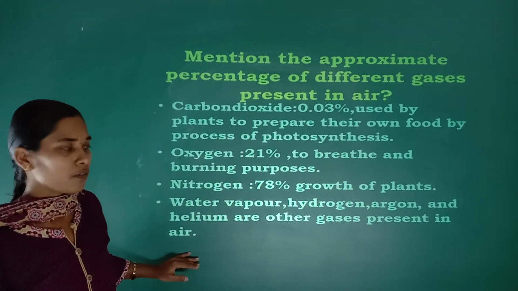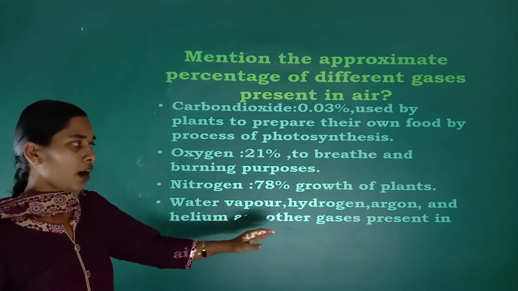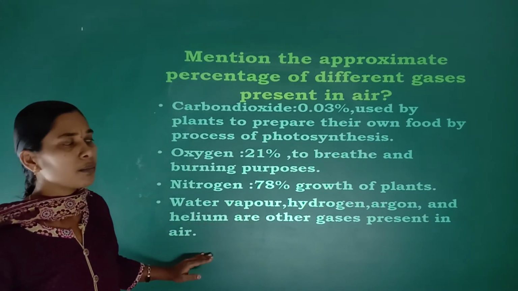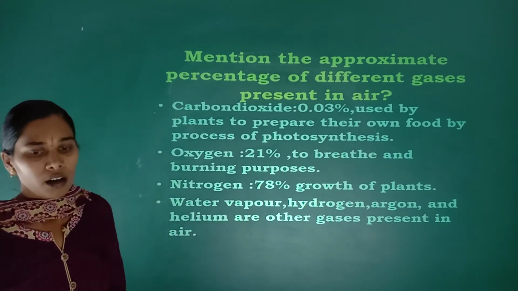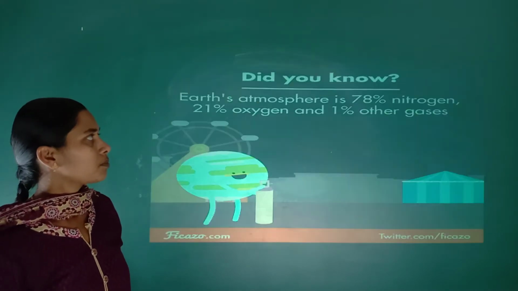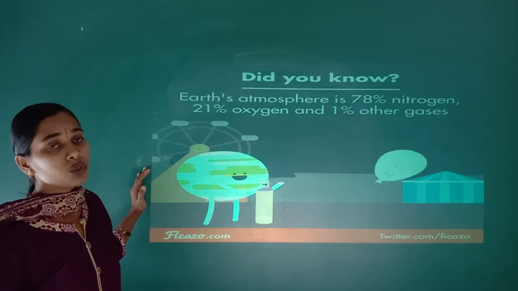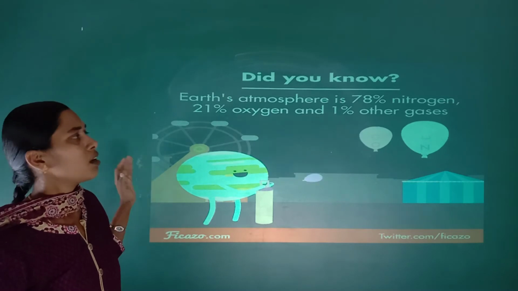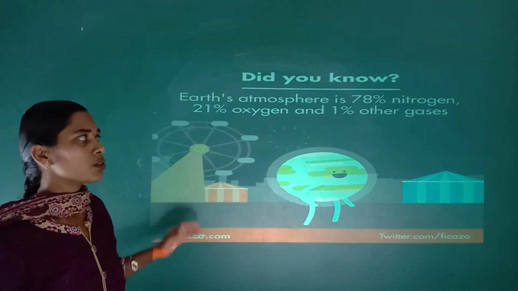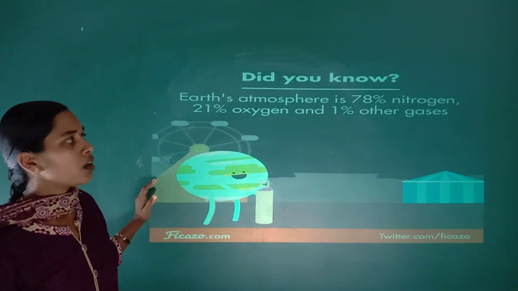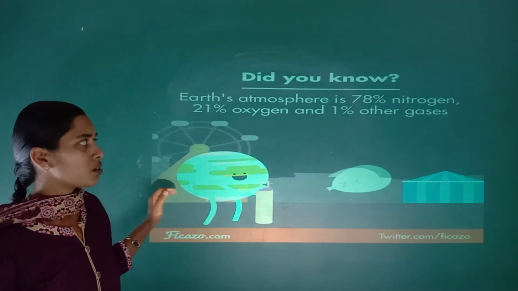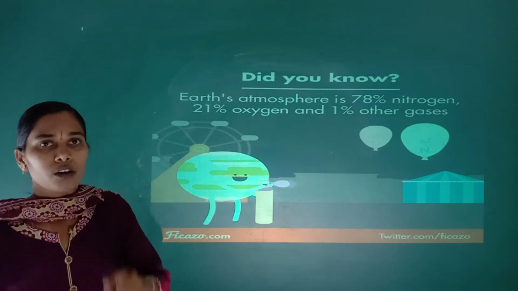The remaining percent of gases are water vapor, hydrogen, argon, helium and other gases present in the air. Do you know? Earth's atmosphere is 78% nitrogen, 21% oxygen and 1% other gases.